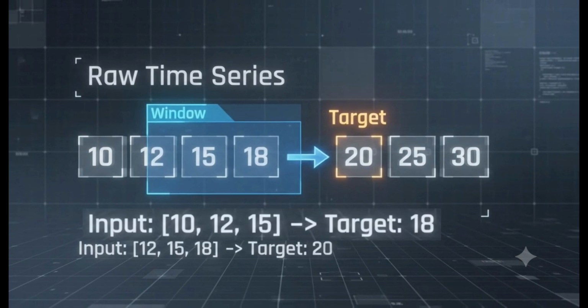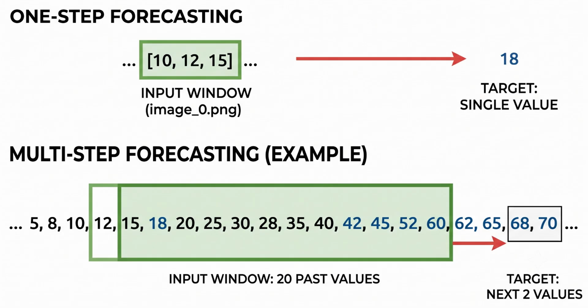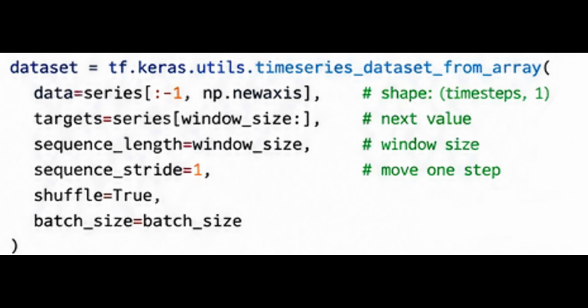This is called one-step forecasting, but the target does not always have to be one value. For example, we can also use 20 past values to predict the next 2 values. That would be multi-step forecasting. In newer versions of TensorFlow and Keras, we can use a built-in utility to apply windowing on our NumPy array. Let's understand this line by line.